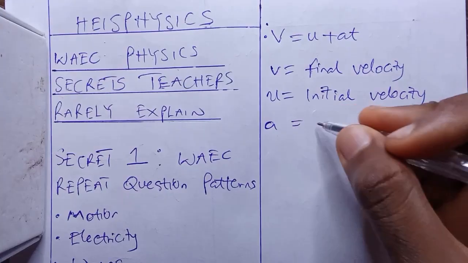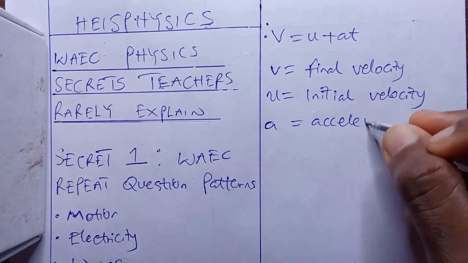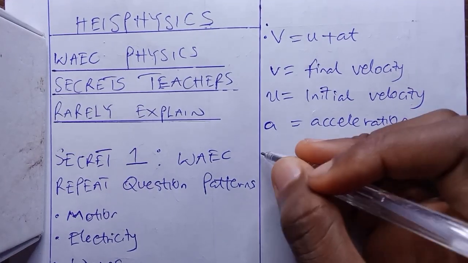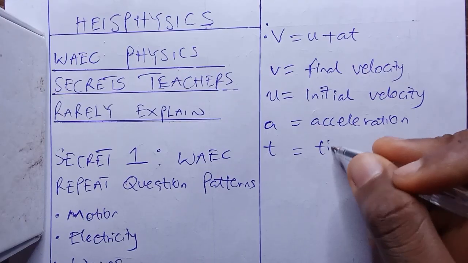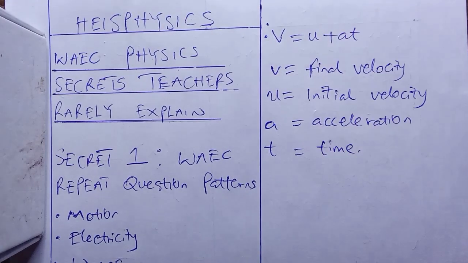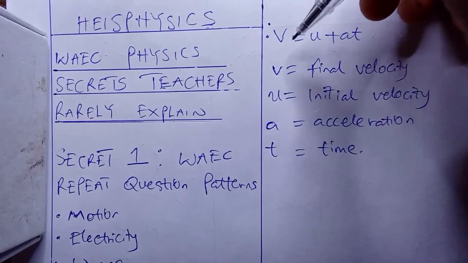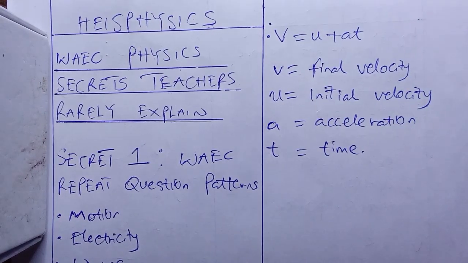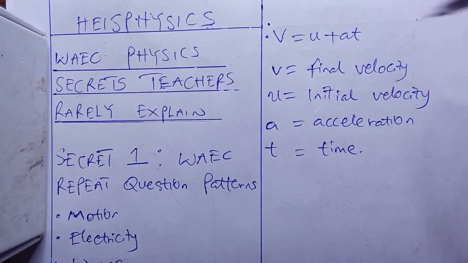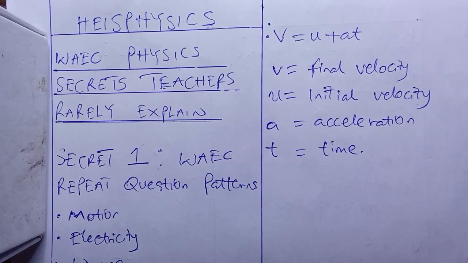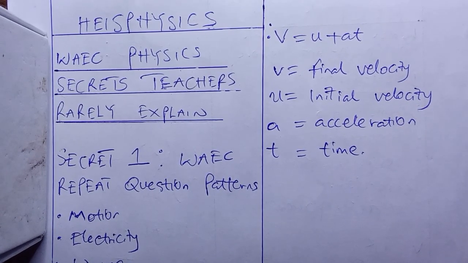A stands for acceleration, and T stands for time. So cramming this formula alone is not enough. If you cram it and they ask you to find the acceleration, and it maybe tells you what's acceleration, you find it and you get a wrong answer. So cram the formula and also understand it. Very, very important.